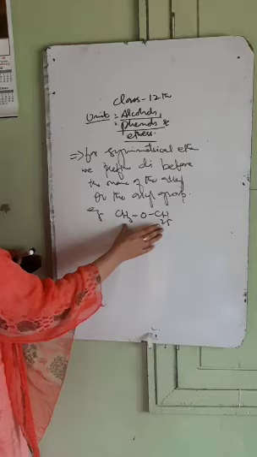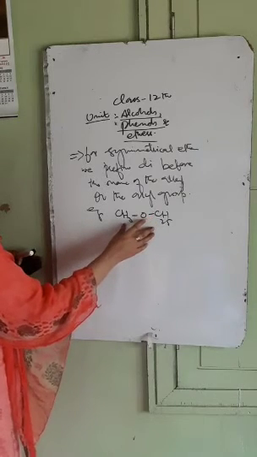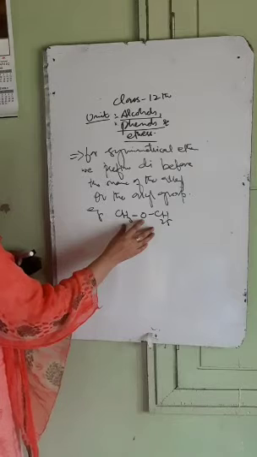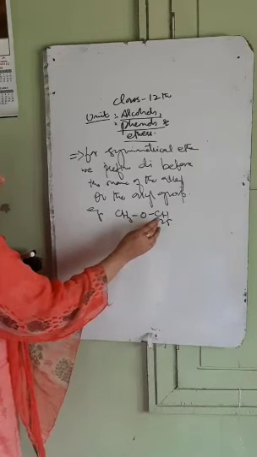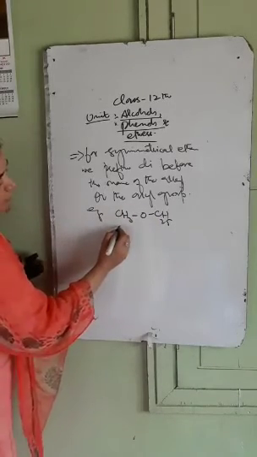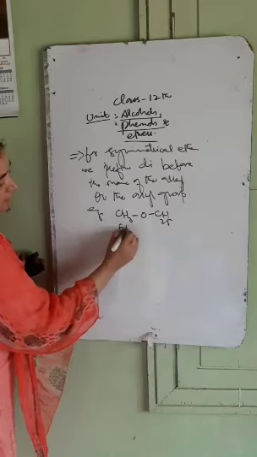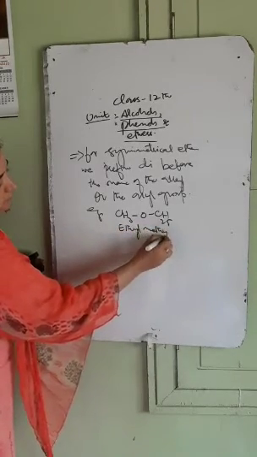Then we add the word ether to it. It is ethyl, it is methyl. So first comes ethyl, then methyl. So the common name is ethyl methyl ether.